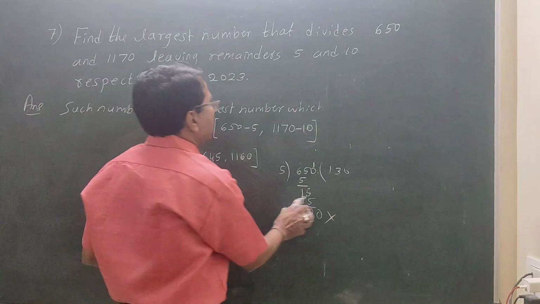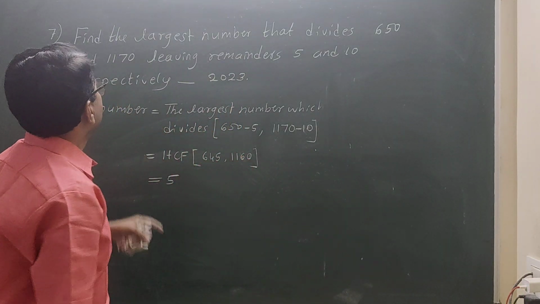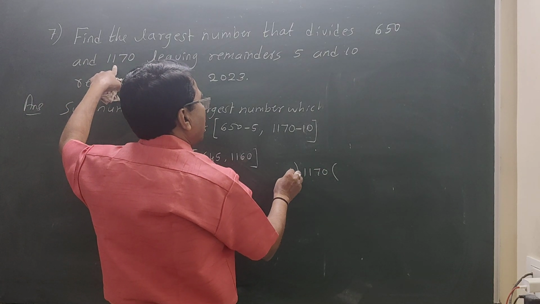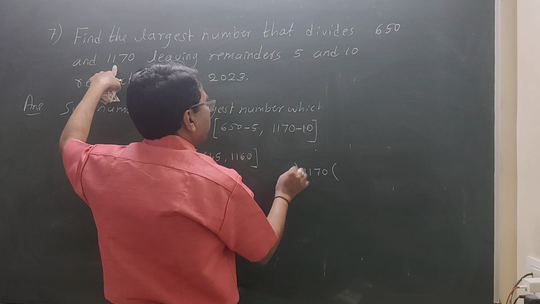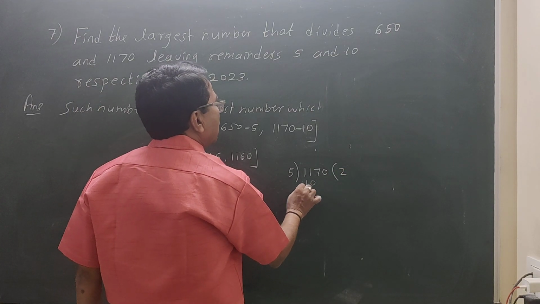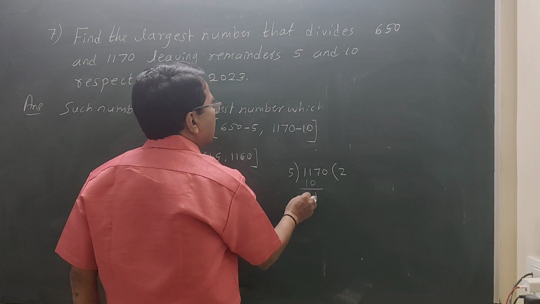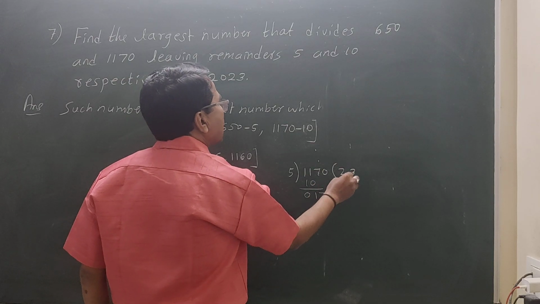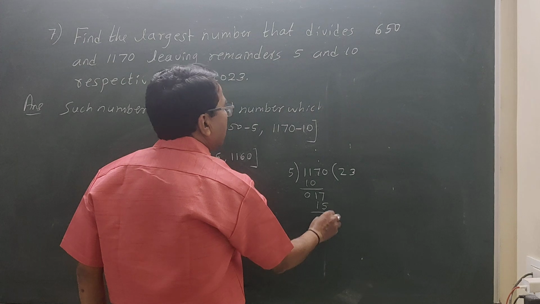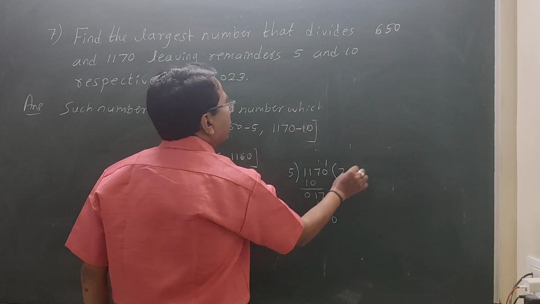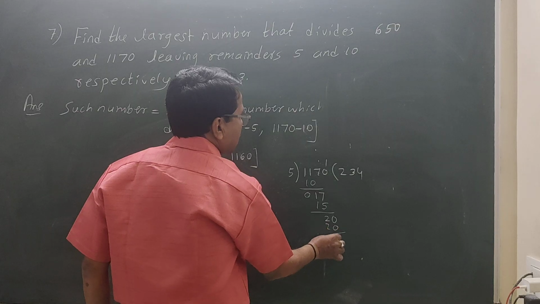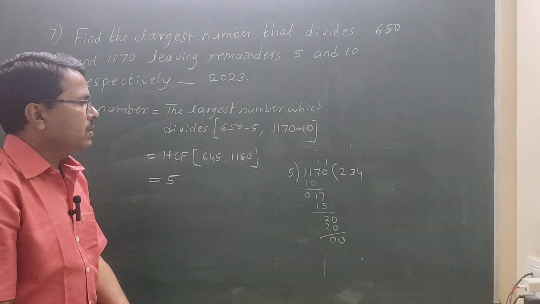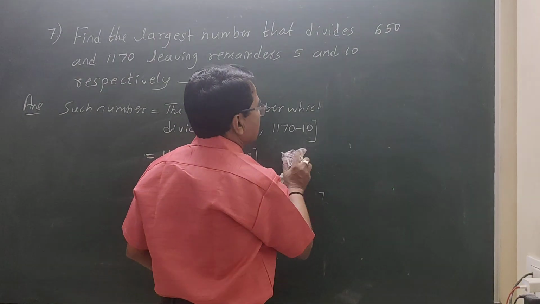Okay, students. And similarly, 1170, if you divide by this largest number 5. 5 2 is 10, 1 remaining, 0. Then take 7 down. 5 3 is 15, 2 remaining. Take this 0 down. 5 4 is 20, 0. Completely divisible by 5. So remainder is not remaining.